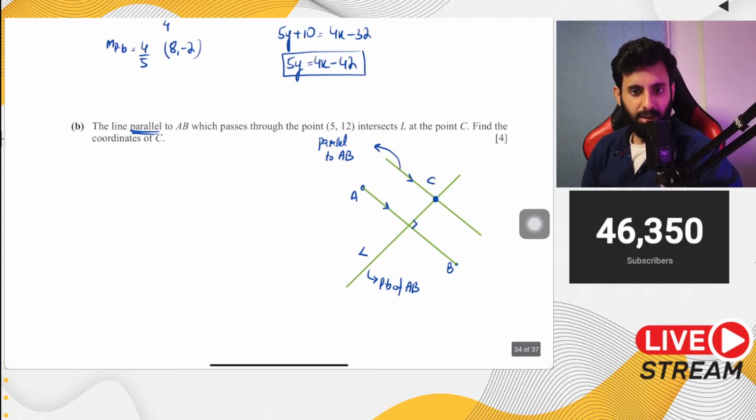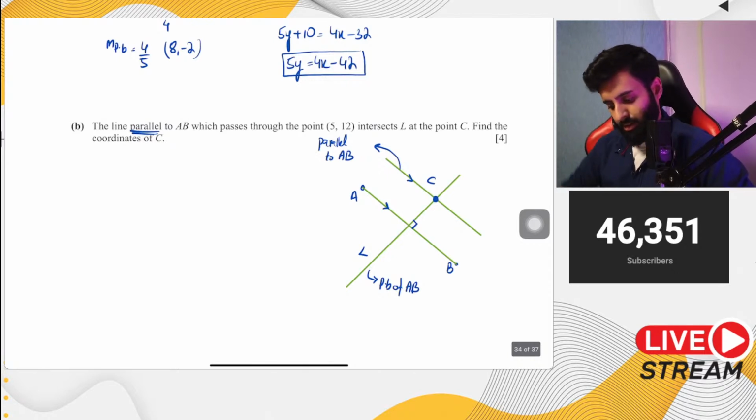Okay, anyone else who has the answer? 13, 2 is correct, but I just want to make sure that everyone else also got it correct. Thank you, Momin. Appreciate that.